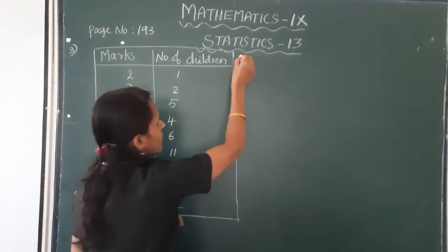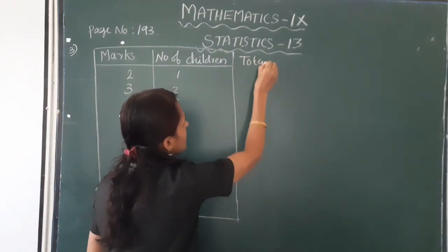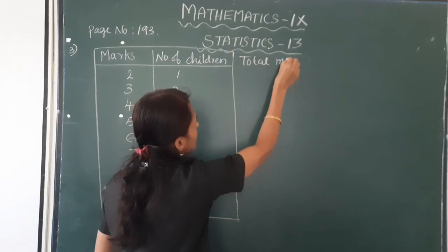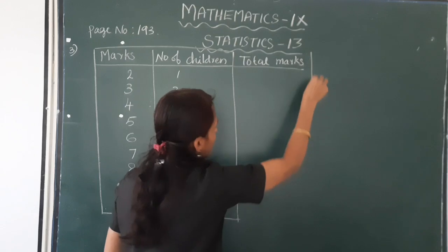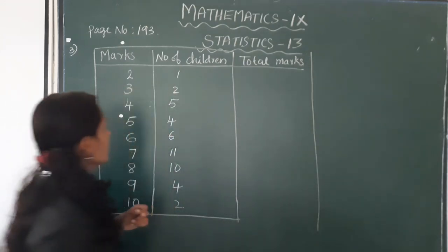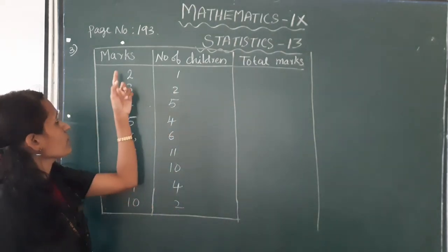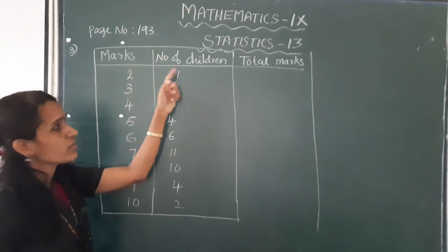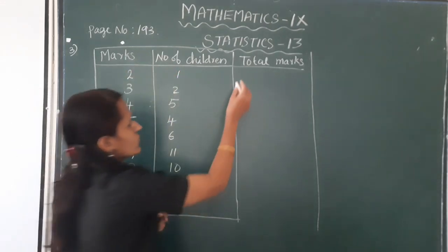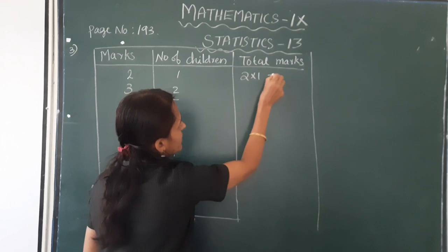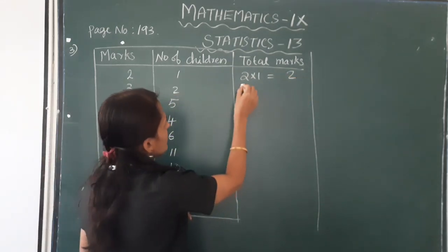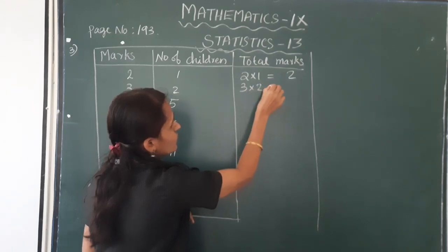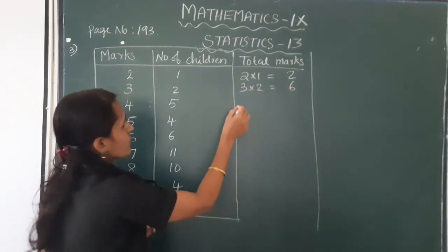Okay, so next column, total marks. Number of children is 1, mark 2. So 2 into 1 is equal to 2. Here 3 into 2 is 6.